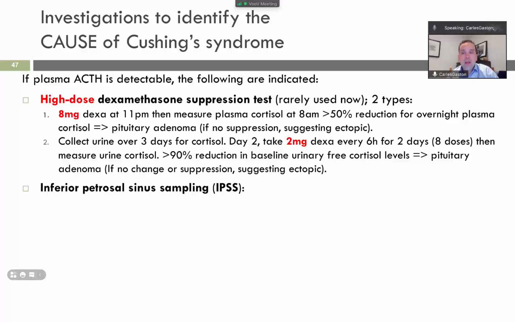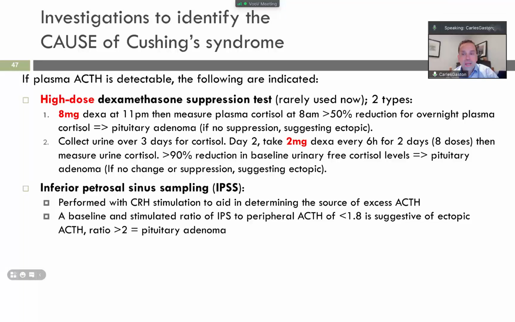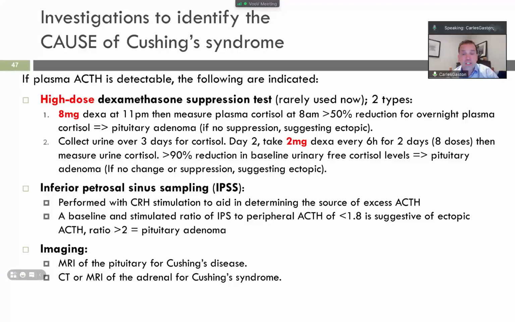But then what is done is imaging. There is another test which is inferior petrosal sinus sampling for Cushing's, performed with a stimulation. There is a chest and abdominal scan for patients suspected to have the adrenal or ectopic source. Also MRI of the pituitary and CT or MRI for adrenal.